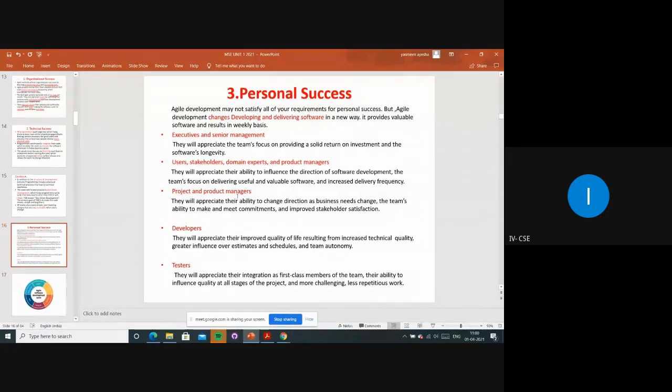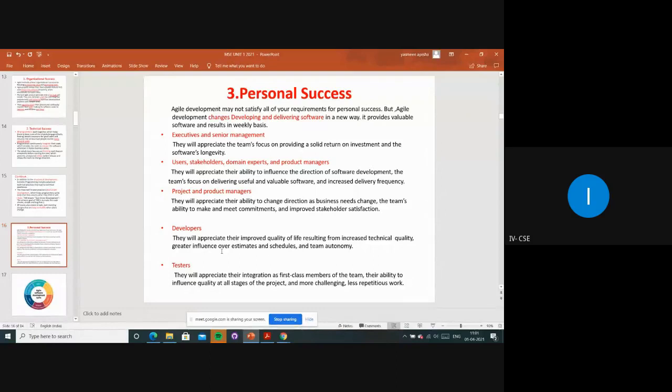And next, project and product managers will appreciate their ability to change the direction as business needs change, okay. If any changes are made, and immediately they apply the changes and develop, definitely they will be meeting some commitments and improving stakeholder satisfaction at that time. In that case, we can say that is also a personal success, right? Developers will appreciate their improved quality of life resulting from increased technical quality and greater influence over the estimates and schedules and team autonomy, right?